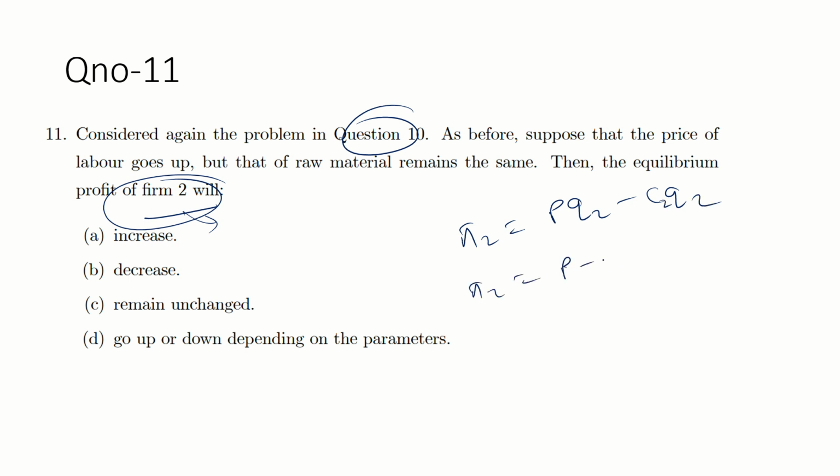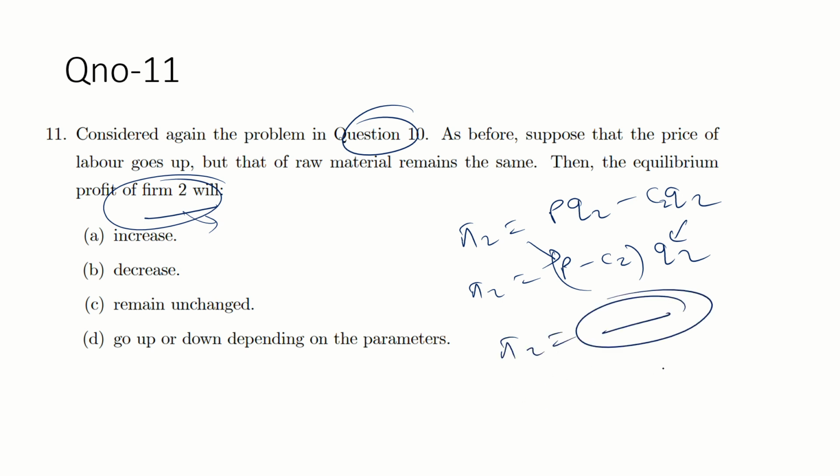So P minus C2 and Q2. Guys, just put the value of P and Q2 here and just differentiate with respect to W. So what is the answer? Just find out.